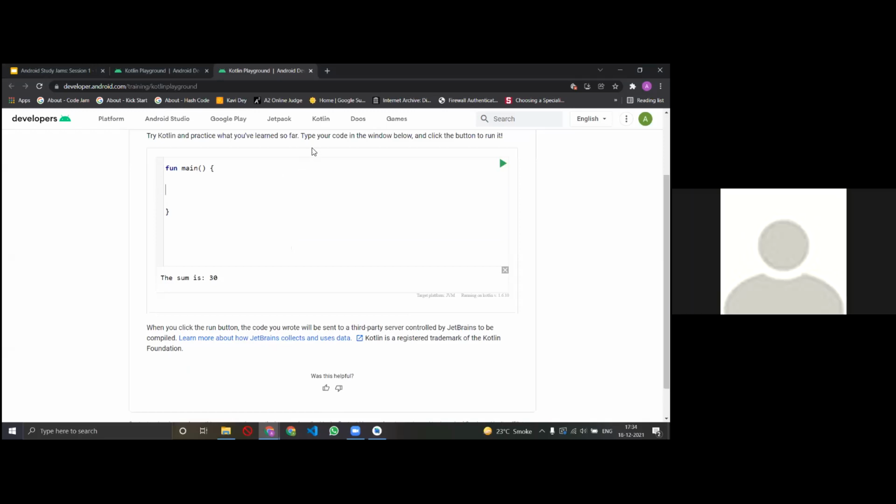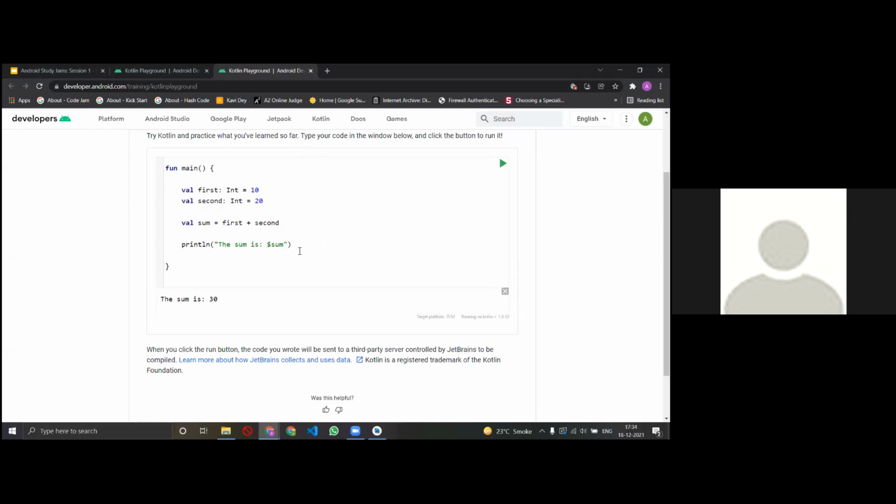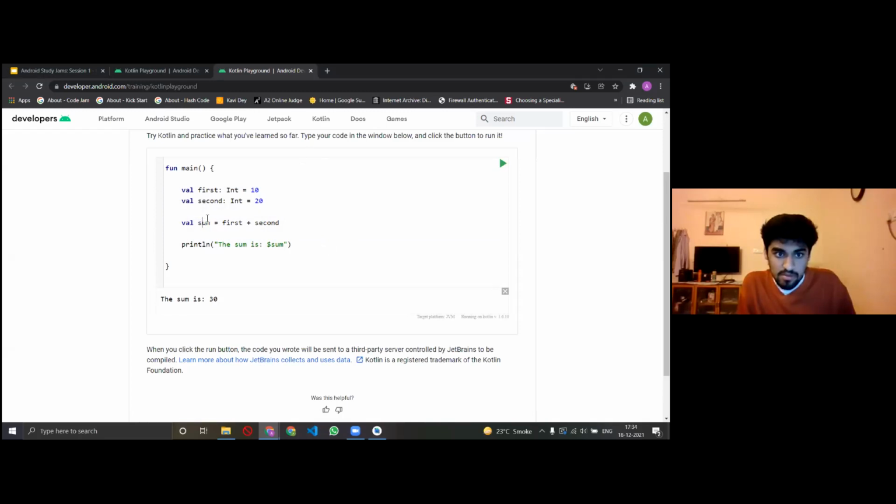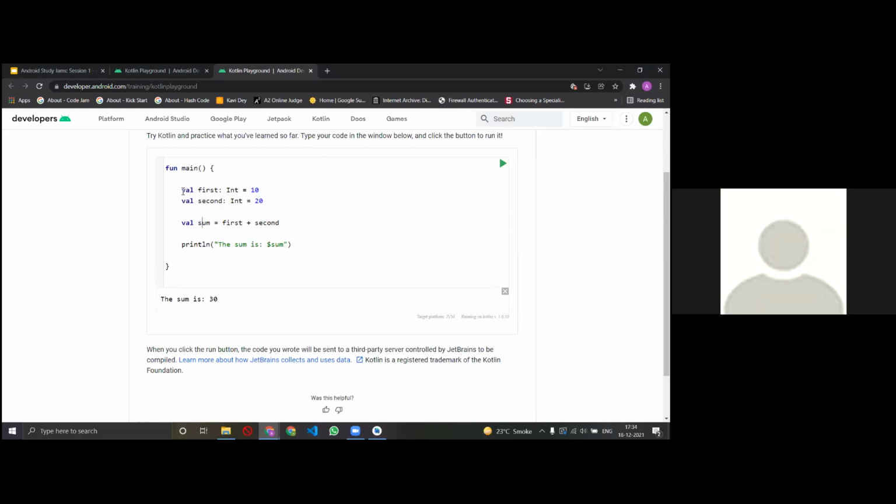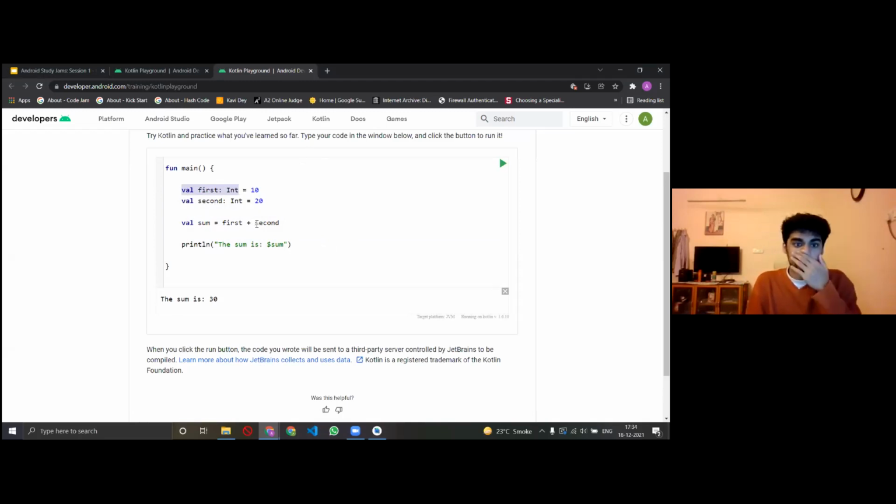So Atman, just one small question. In the previous code, would it still be required to mention that it is an integer? Can you just do Control Z once? For val first, is that int necessary? Yes, that int is necessary. Sometimes it would work without it, but when we write more lengthy code, or go further into it, problems arise. So it is good practice to write that, and you should write it.